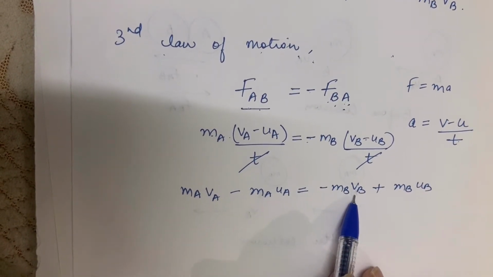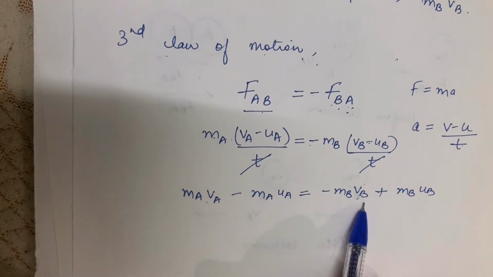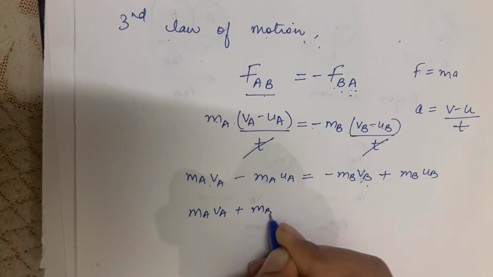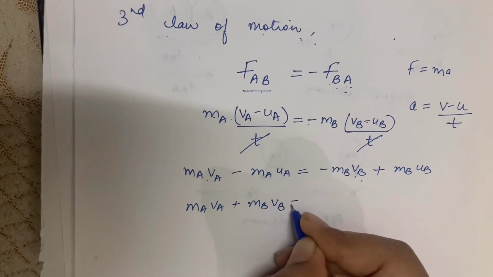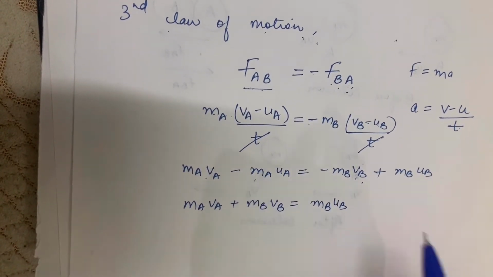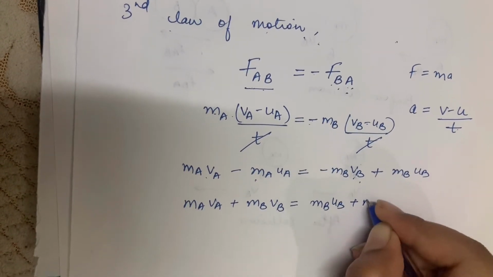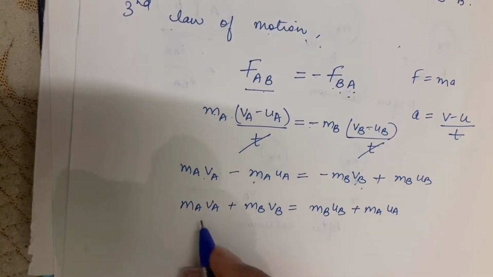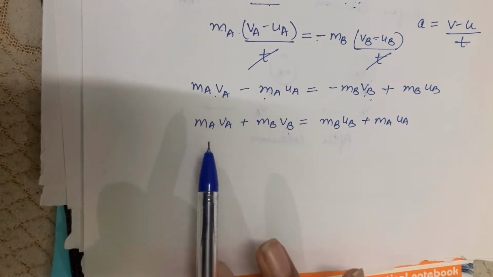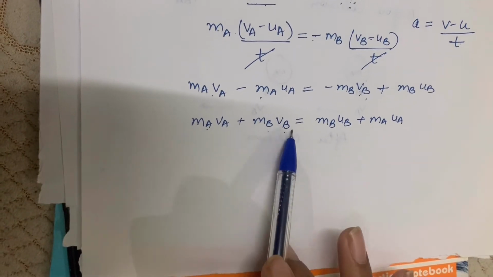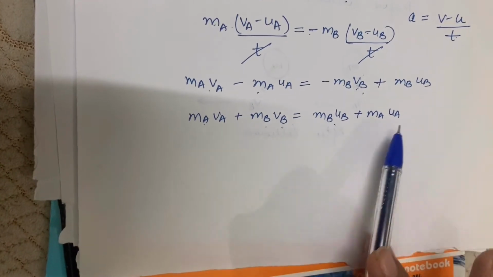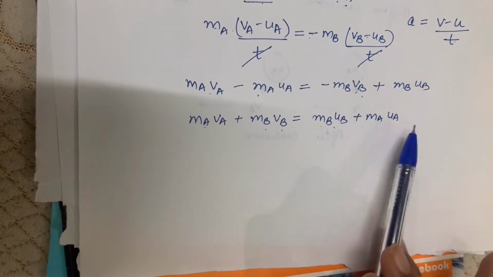Now when I shift this term to this side, it will become positive. This is ma va plus mb vb equals mb ub. Here it is negative. When I shift it, it will come here with a positive sign: ma ua. So now you can see that this is the total momentum of ball A and ball B after collision, and this is the total momentum of ball A and ball B before collision.